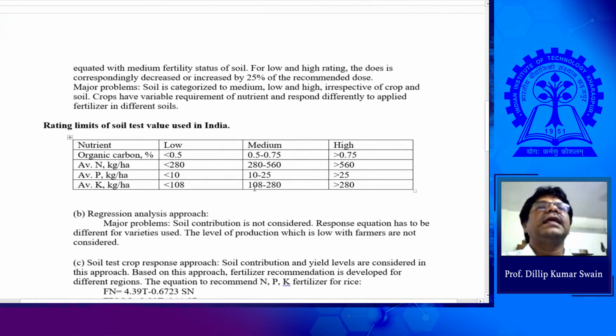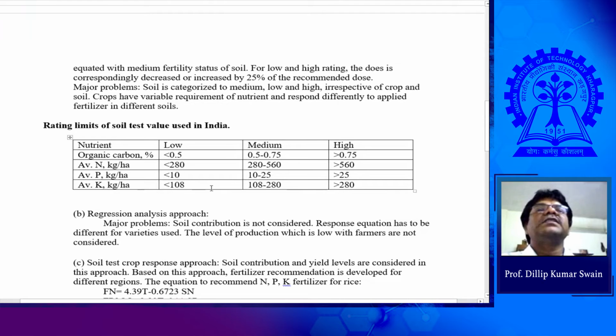This is the range of different nutrients for the soil of medium fertility. You can see the range is very wide. Soil having a range above this is high fertile soil, and below this is low fertile: below 0.5 organic carbon, below 280 kg nitrogen, below 10 kg P, below 108 kg K is low fertile soil, low for the particular nutrients.